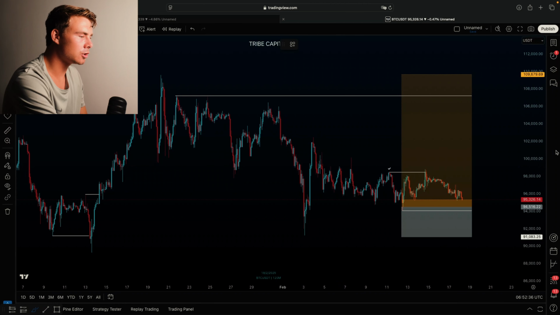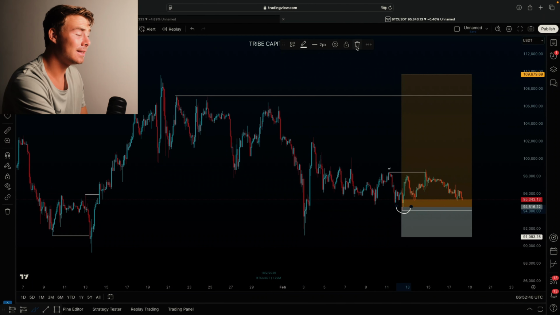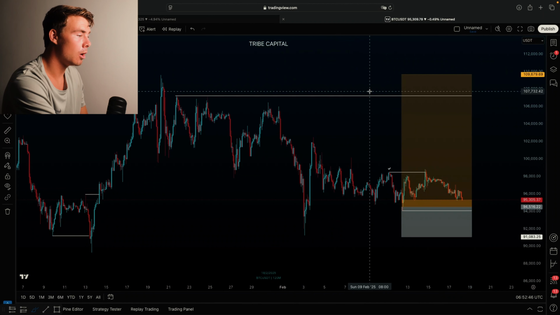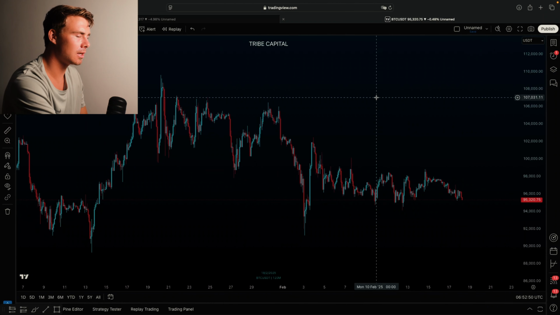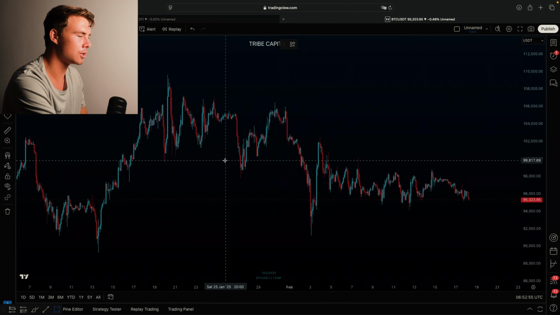Now, as many of you guys know, I am already long on Bitcoin since last Thursday. This setup is still valid, so if we enter my buy zone, you can still enter this long position as well. But I will explain my thoughts on Bitcoin currently to explain to you guys what I'm thinking is happening next in order to add more long positions to the current long position on Bitcoin.